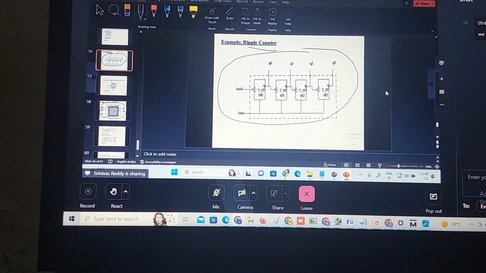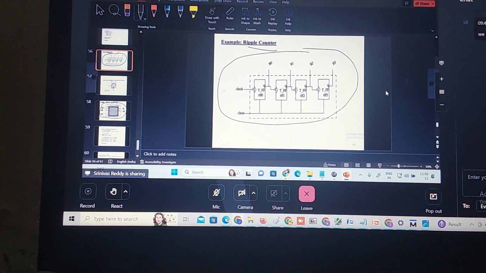So now your Verilog supports what? Hierarchical modeling technique. A combination of different modeling techniques. So in data flow also you can instantiate, not only in gate level. You are writing a data flow for the D flip-flop. You can instantiate that D flip-flop to make the T flip-flop. Use the T flip-flop to design the ripple counter. This is nothing but hierarchical.